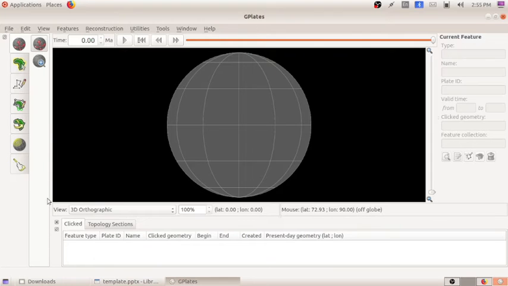You can see the window of the GPlates software. Here you can see different tools and a menu bar with different menus. By using these tools and different options, we are going to find out the formation of the continents. Before that, we have to become familiar with this GPlates software.